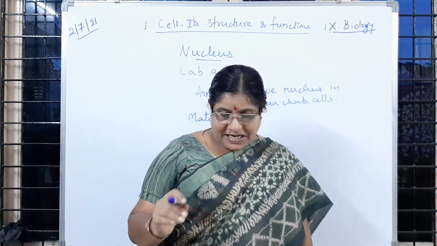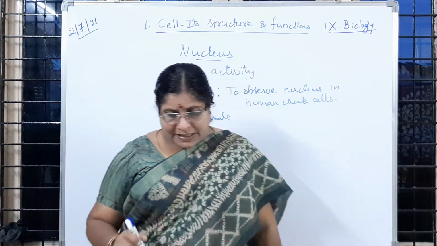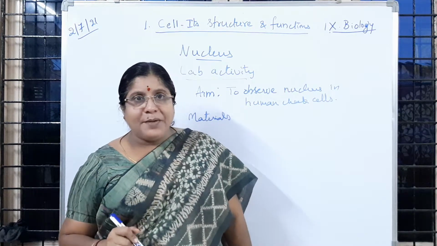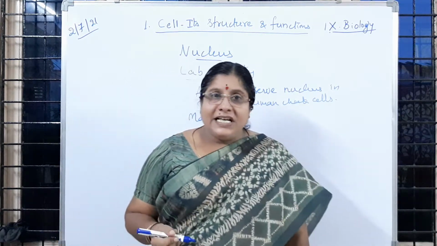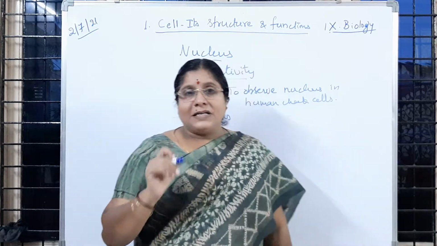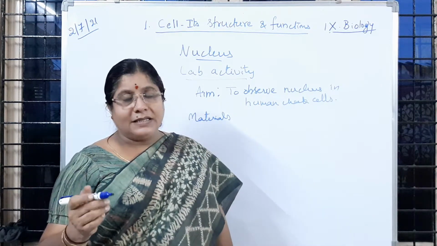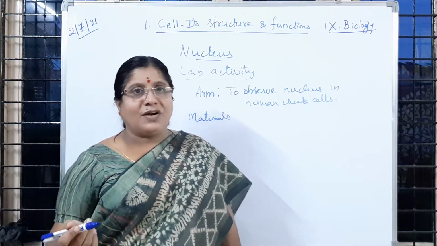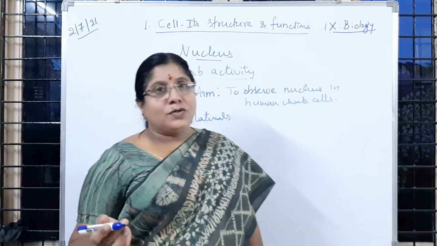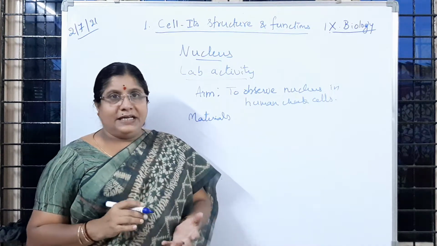Okay, what are the materials needed, children? Here: toothpick or ice cream spoon or spatula, glass slide, cover slip, watch glass, needle, blotting paper, then 1% methylated spirit. All are needed. Normal saline, that is 0.1% sodium chloride solution, is called normal saline, and glycerin and microscope we need. So these are the materials we need. Is it clear to you?